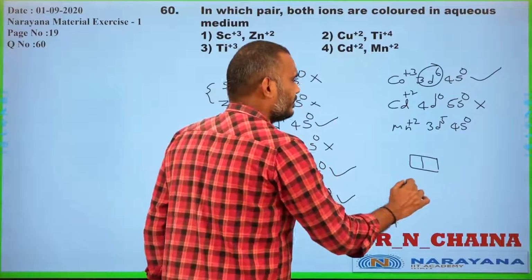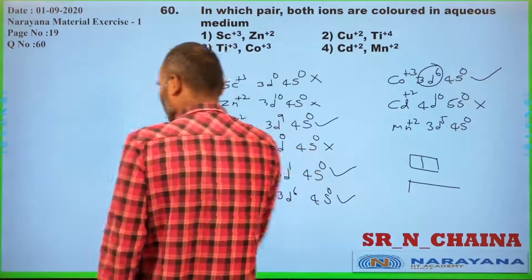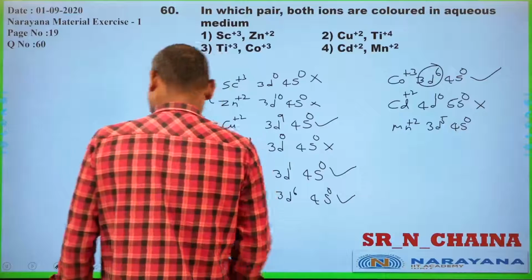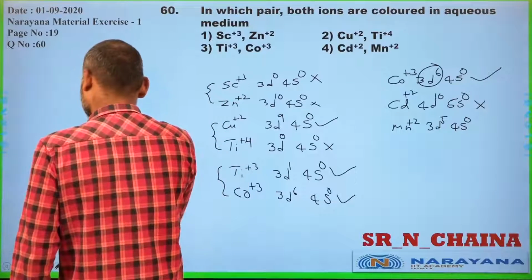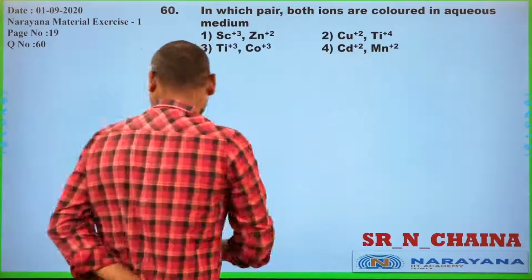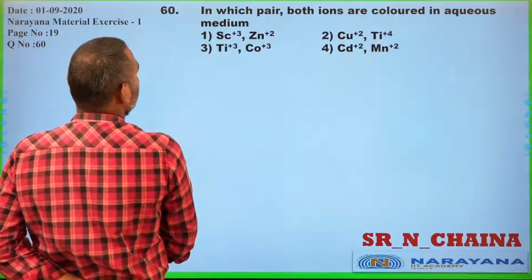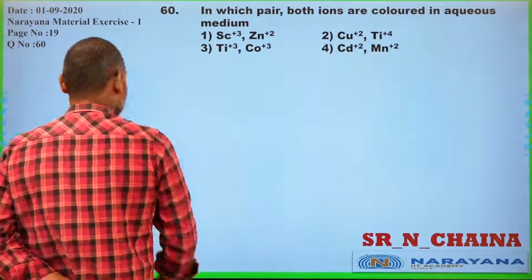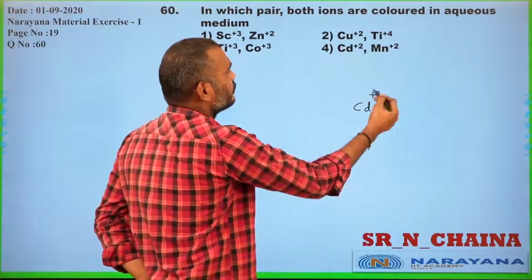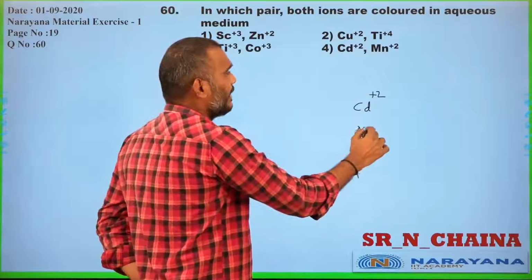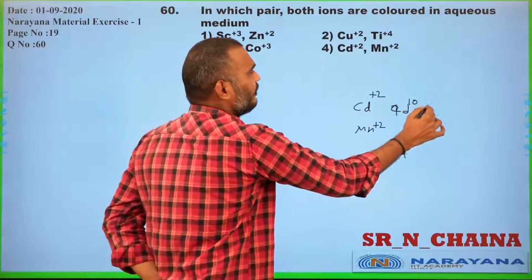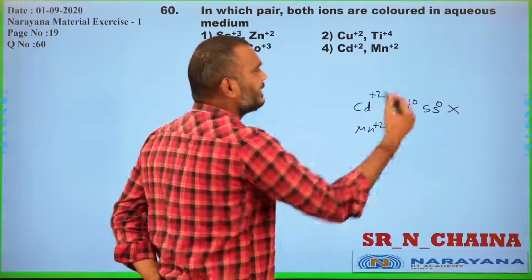Cadmium +2 and manganese +2: cadmium 4d10 and 5s0, no unpaired electron, so no dd transition.